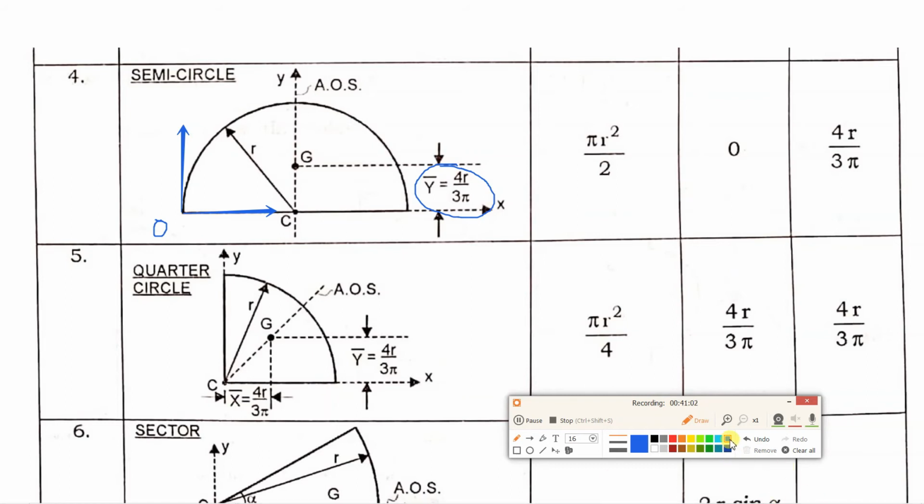Now suppose the axis and origin are shifted over here. So this is y-axis and this is x-axis. What will be the vertical height? It is in downward direction from point O. So it will be negative of total height r, radius, minus this distance 4r upon 3 pi.